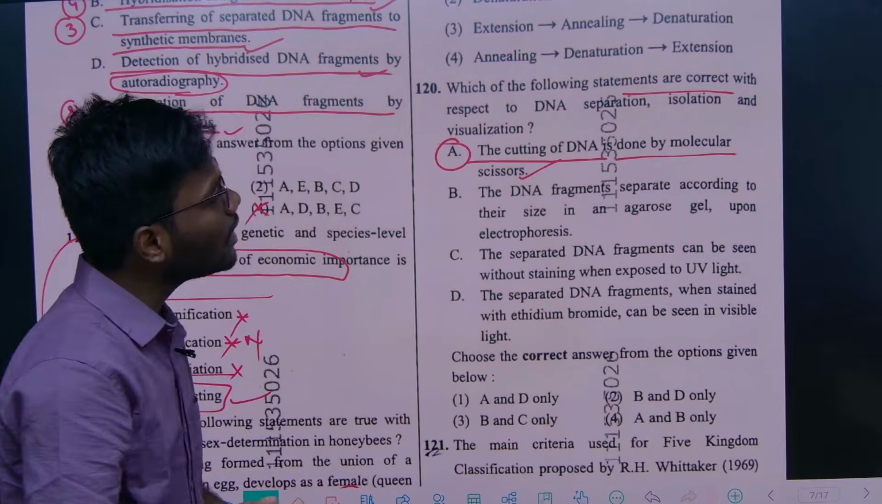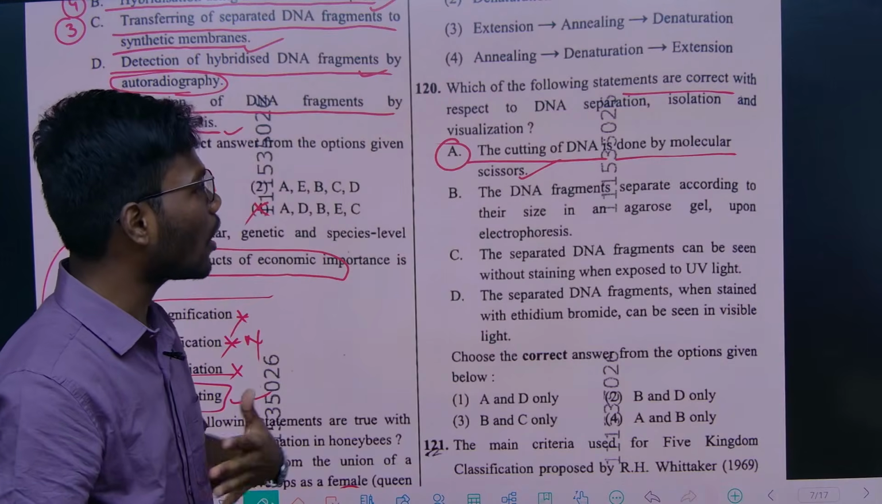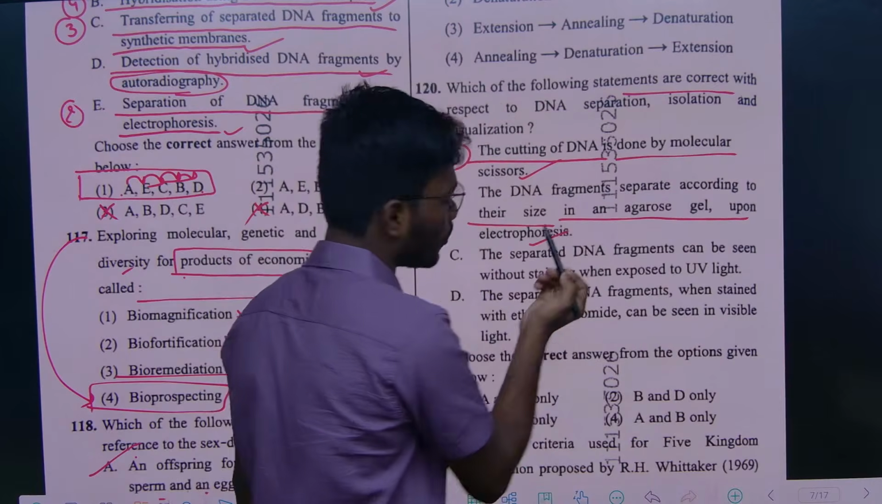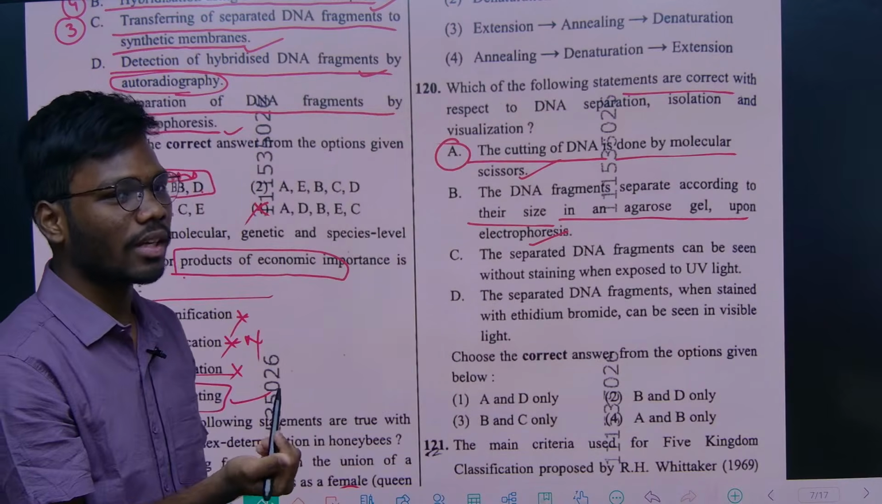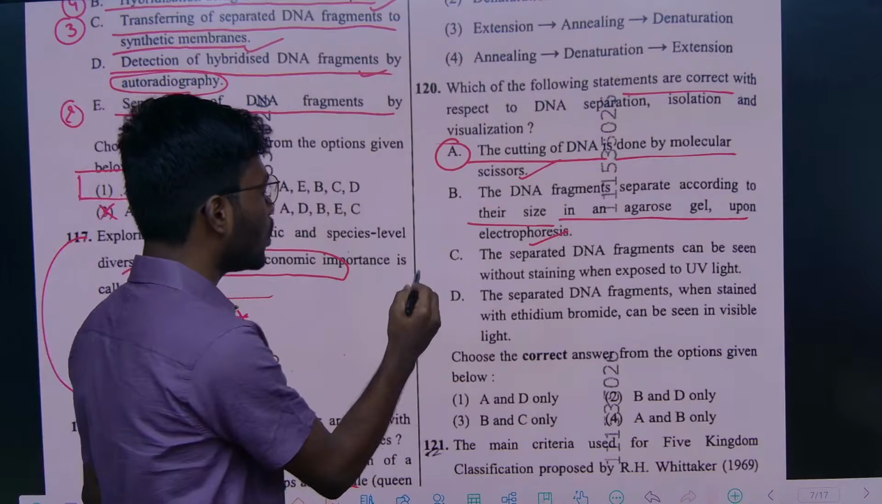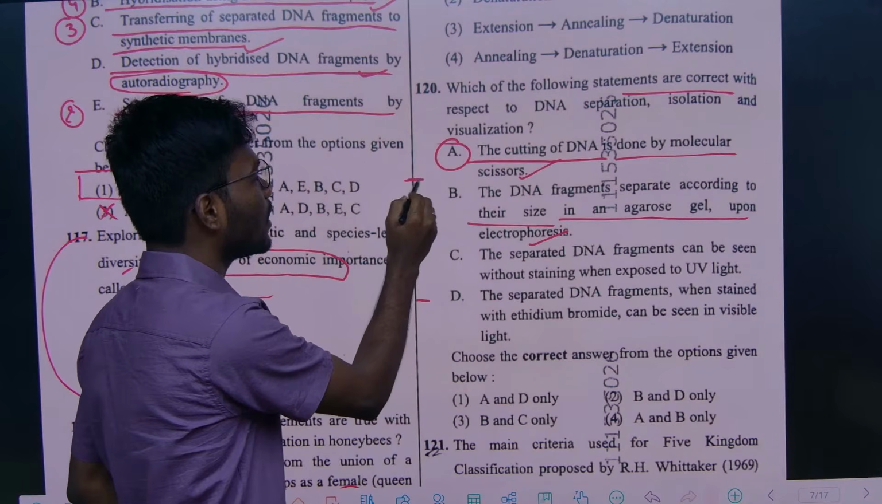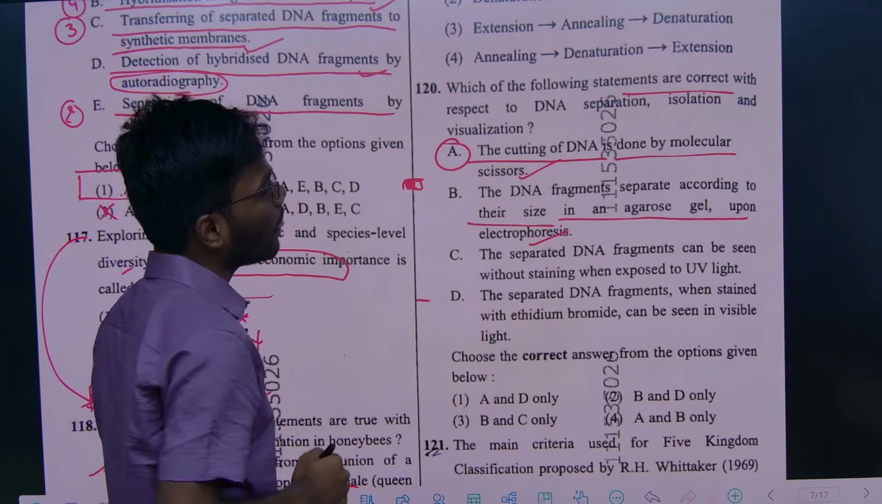And the DNA fragments are separated according to their size in an agarose gel upon electrophoresis, right? So according to size only, the DNA fragments are going to separate. The small fragments travel farther and the large fragments stay near the starting position, according to their size.